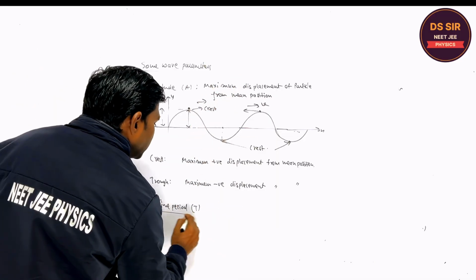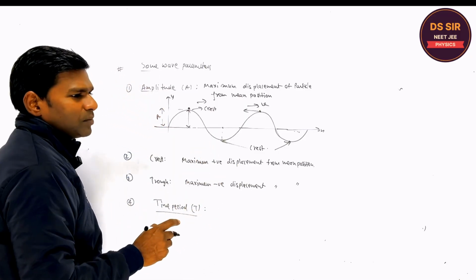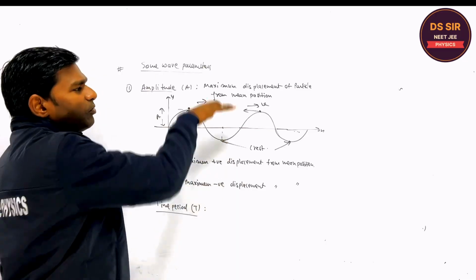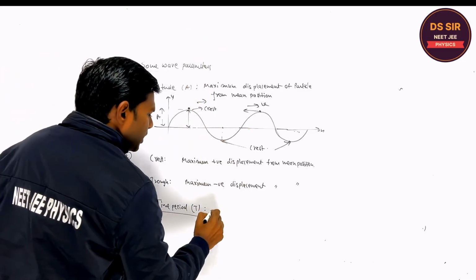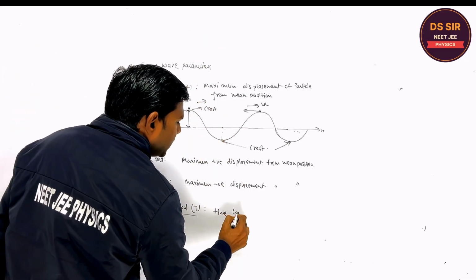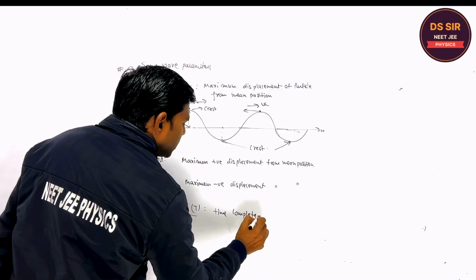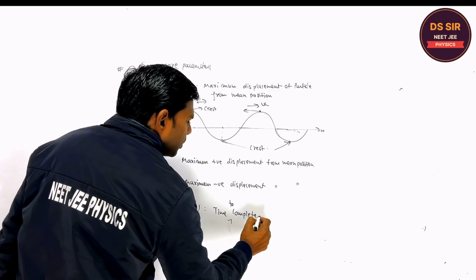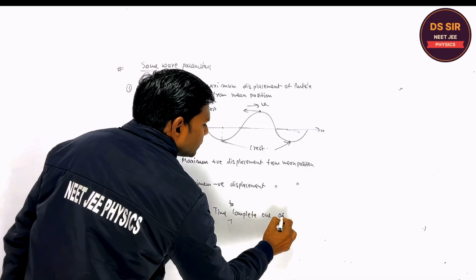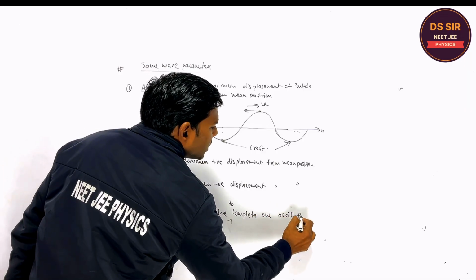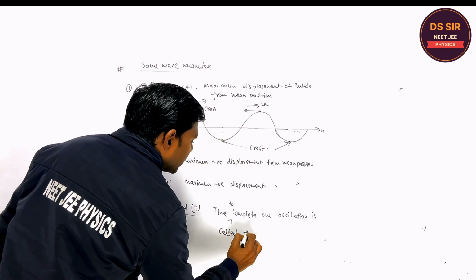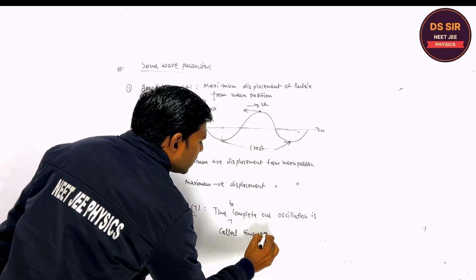The time taken by it to complete one oscillation is called the time period.